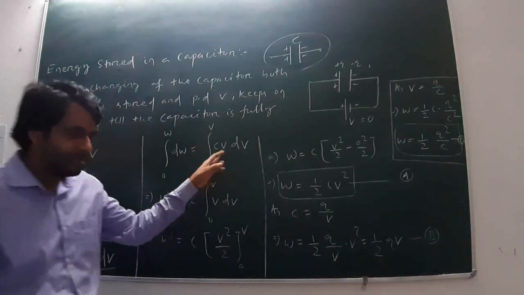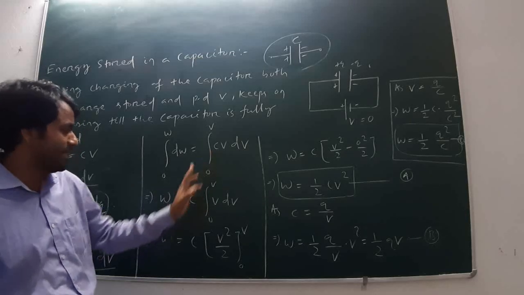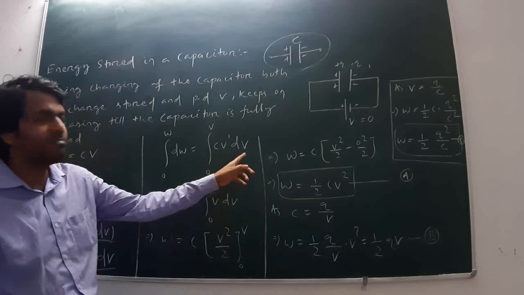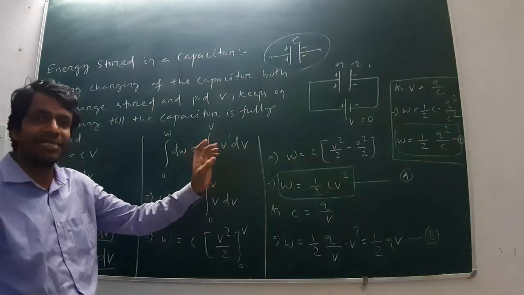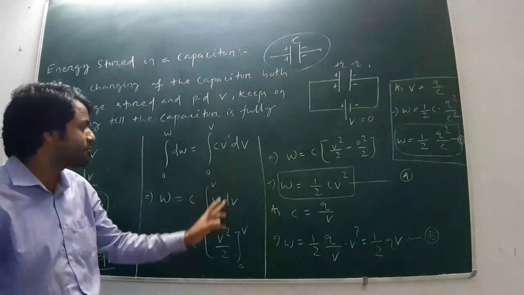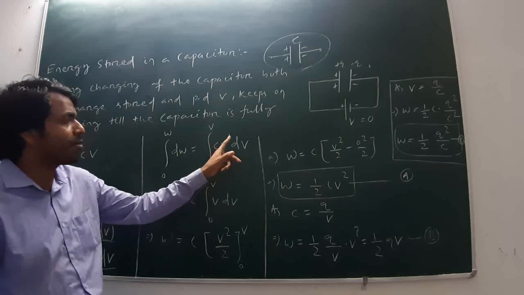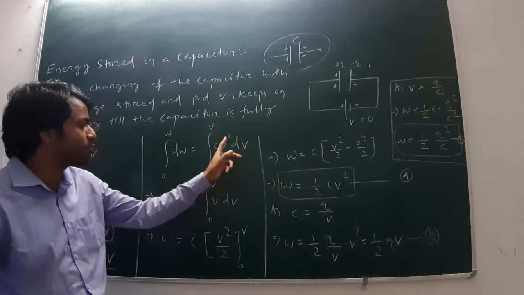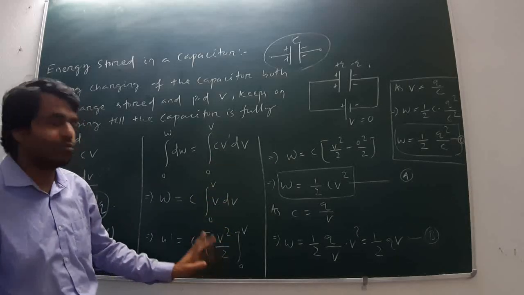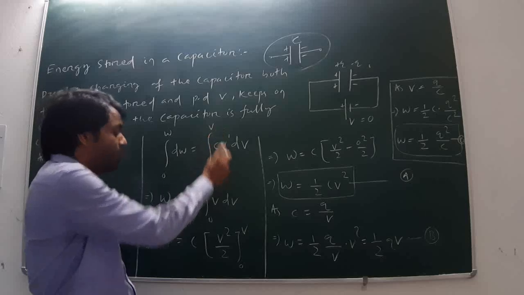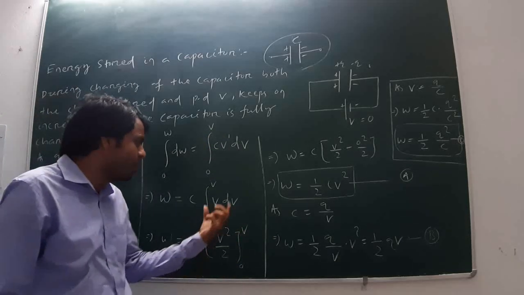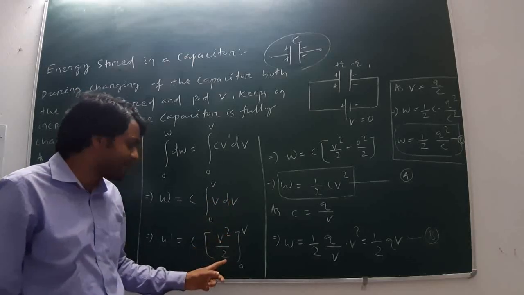C is a constant. Integrating constant means constant outside. V, what is the power of V? That is 1. V dV, according to the formula of integration, x to the power n dx integrating is equal to x to the power n plus 1 by n plus 1. Here similarly, V to the power 1 dV means integrating, V to the power 1 plus 1, that is equal to V square by 1 plus 1, that is 2. Means from lower limit to upper limit 0 to V. Now I will get W is equal to C into V to the power 2 by 2 from 0 to V.